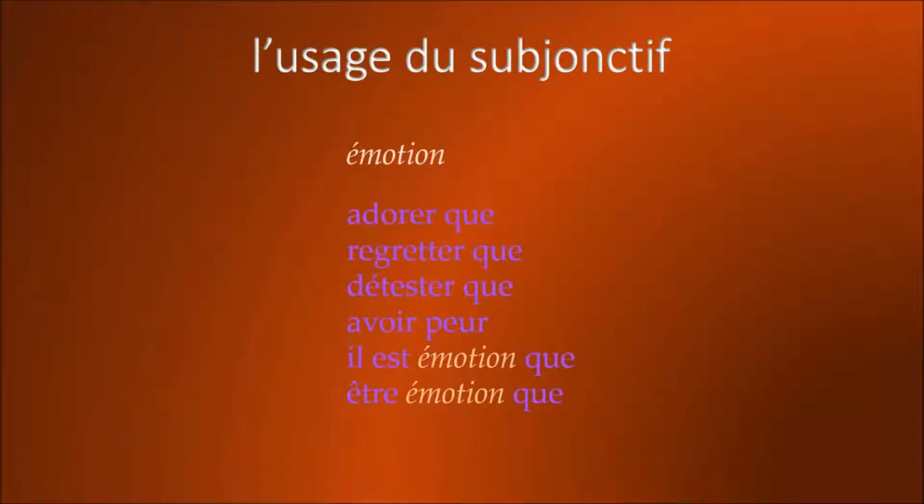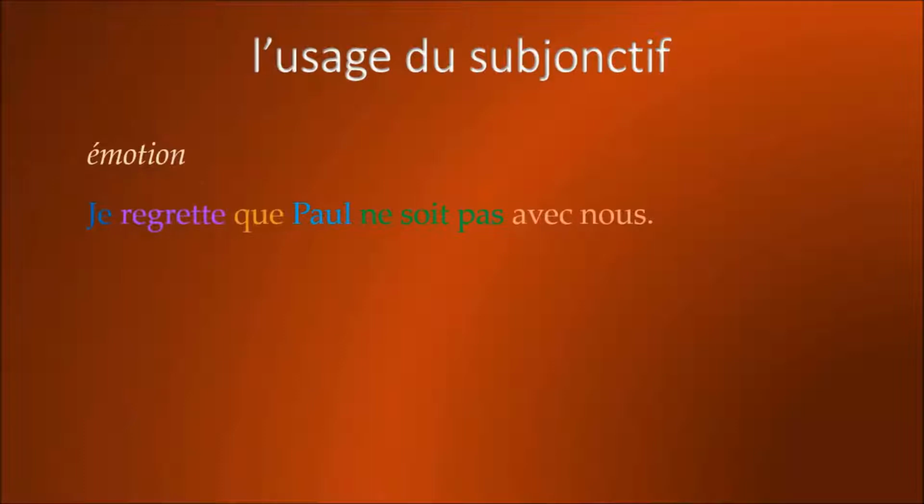Some examples of verbs of emotion are adorer que, regretter que, détester que, avoir peur, il est, some emotion que, être, some emotion que. And so, for example, je regrette que Paul ne soit pas avec nous. I regret that Paul is not with us. Another example, il est triste que tu ne fasses pas de recyclage. It is sad that you do not do recycling.